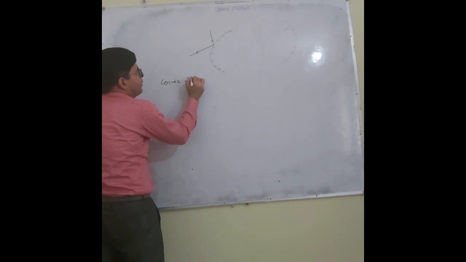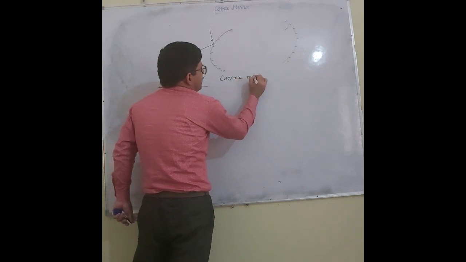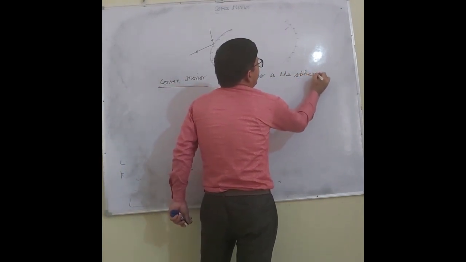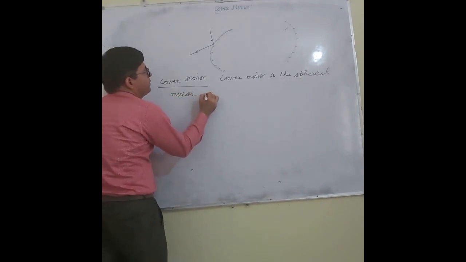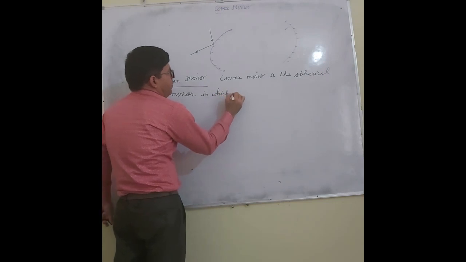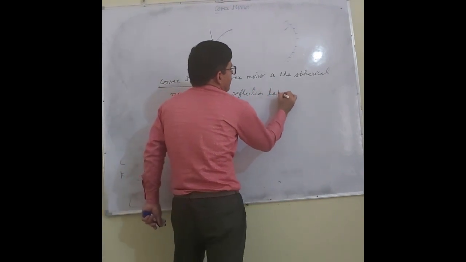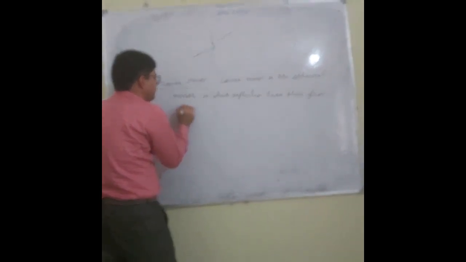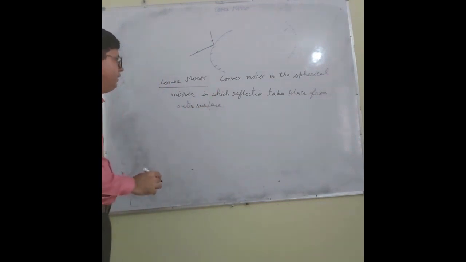A convex mirror is a spherical mirror in which reflection takes place from the outer surface. So that mirror is given the name of the convex mirror.